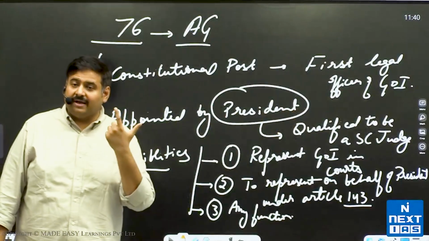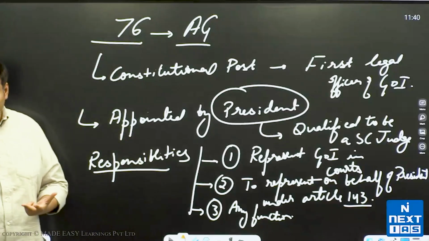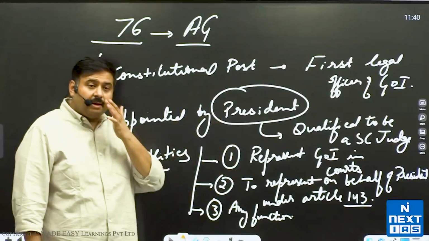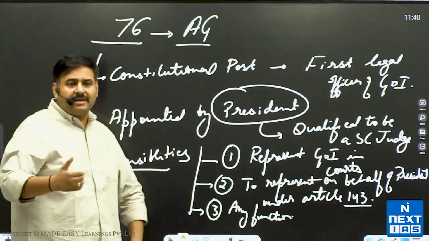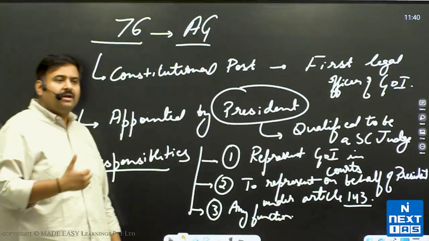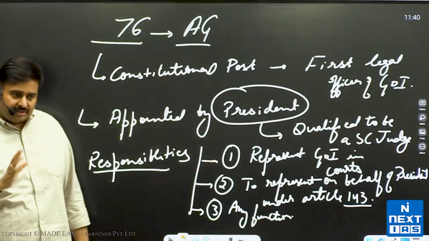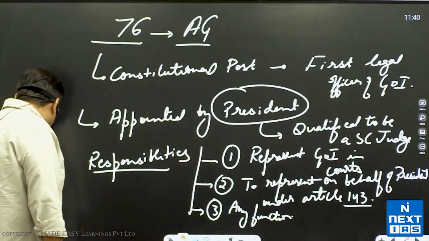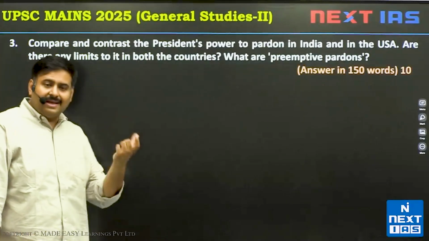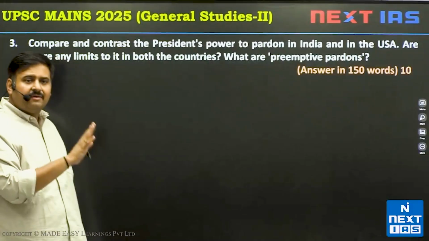They don't have any fixed salary and allowances. They only have their terms and conditions as decided by the president. Because it is just a 10 marker question, you don't need to mention the supporting staff provided in the form of the Law Officers Act, that is the Solicitor General and the Additional Solicitor General. The questions were direct, but because the time limit is very less, including all these things in an answer will be the best answer.